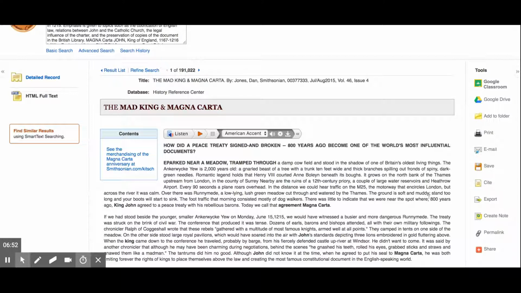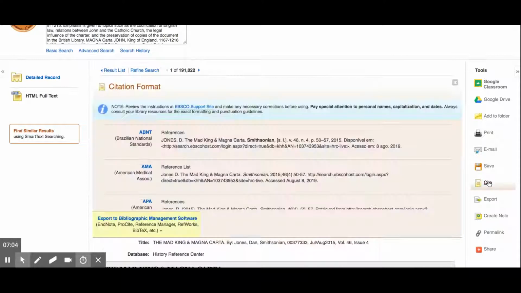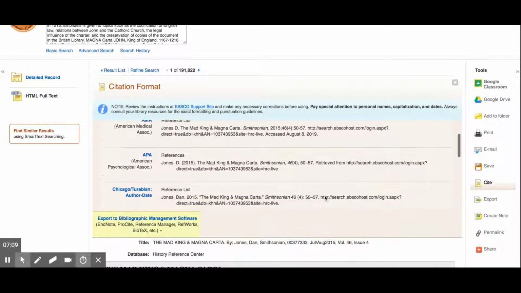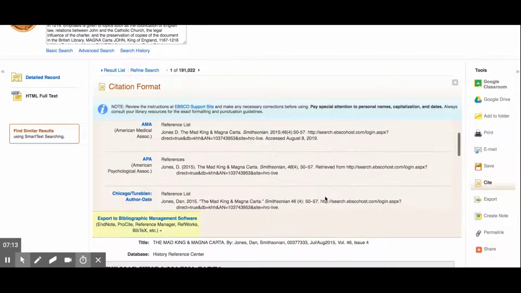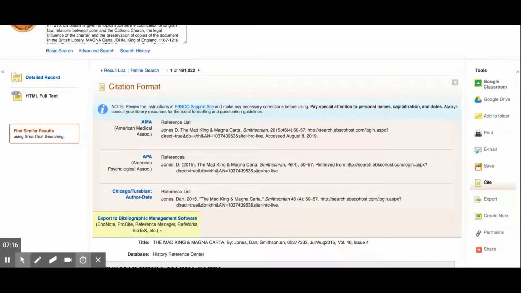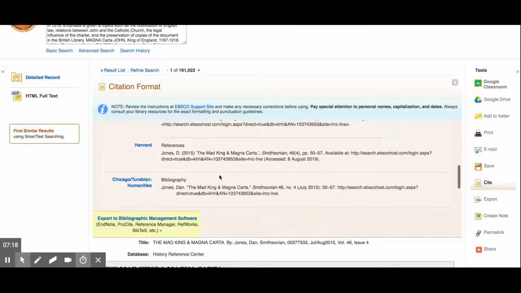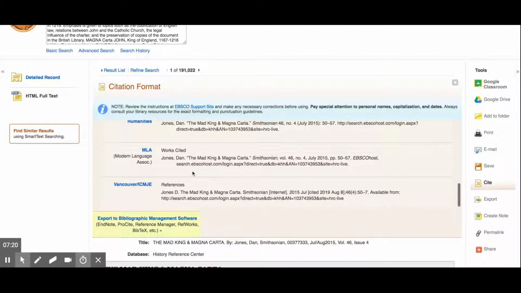So let's say that you're putting this into an essay that you're writing for class, and you have to cite your sources, especially if you are looking at citing through MLA, which some of you are doing. So if I click on cite, it's going to show me different ways to cite it. Now, there are lots of different ways to cite, all these different abbreviations. Sometimes in college, we use APA, but here at Northlake, most of the time we are using MLA. So I can find the MLA citation, and that is going to tell me how to cite my source a little bit.